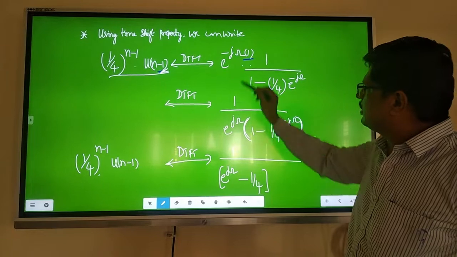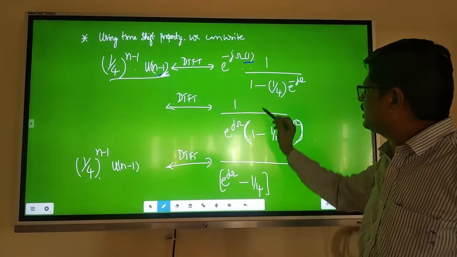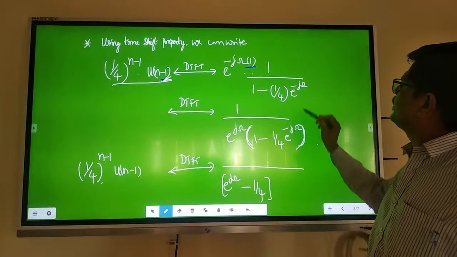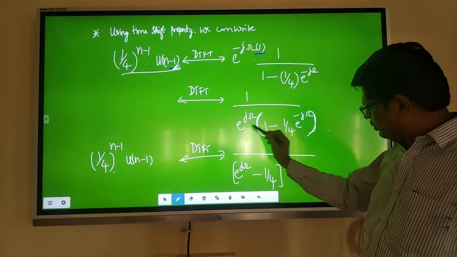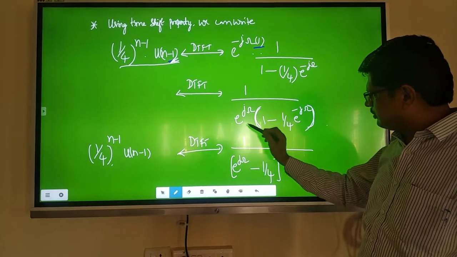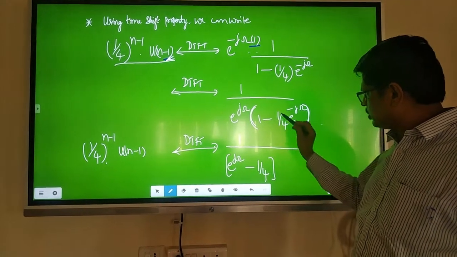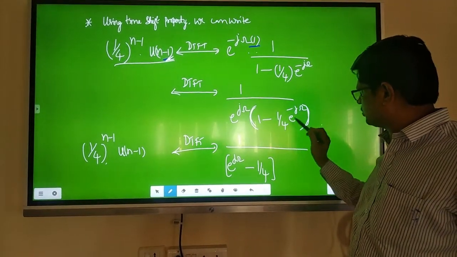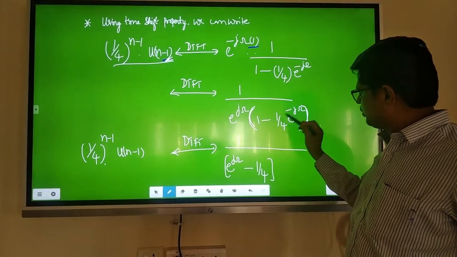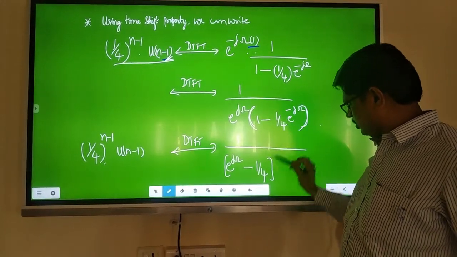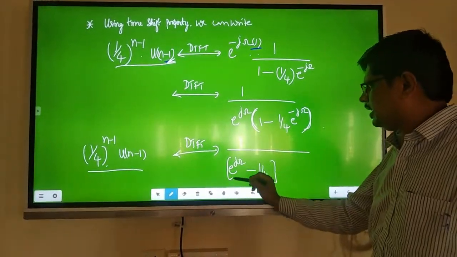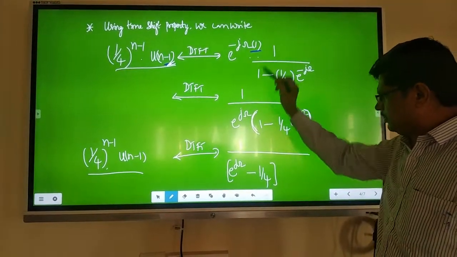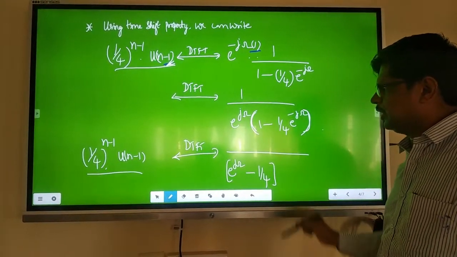Bring it down: 1 by, when it comes down, e power plus j omega into 1 minus 1 by 4 e power minus j omega. Now multiply this, bring it inside. This is simplified as 1 by e power j omega minus 1 by 4 e power plus j omega, e power minus j omega, which is nothing but e power 0. E power 0 is nothing but 1. 1 into 1 by 4 is 1 by 4. So these two are simplified as 1 by e power j omega minus 1 by 4.